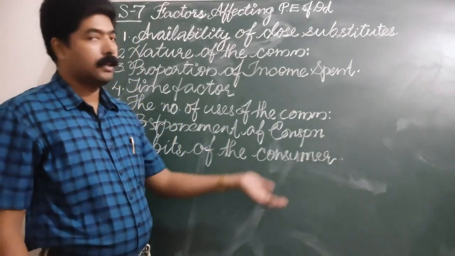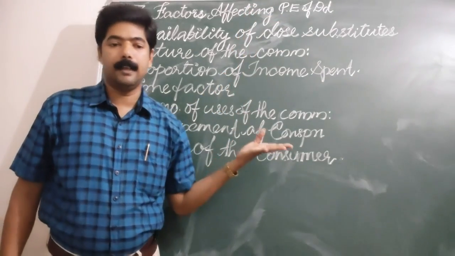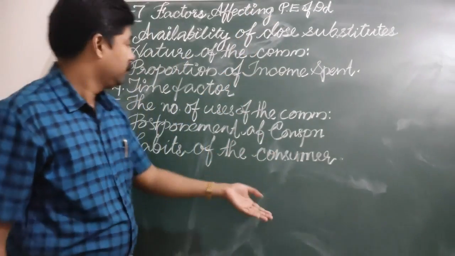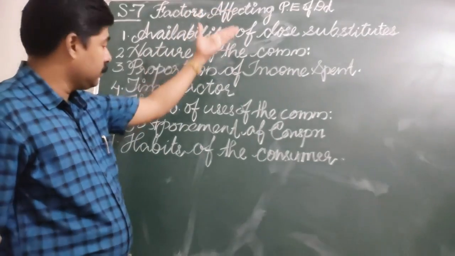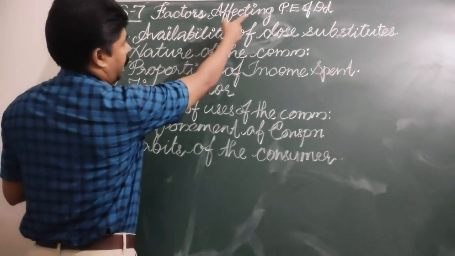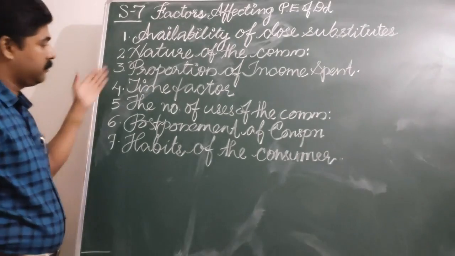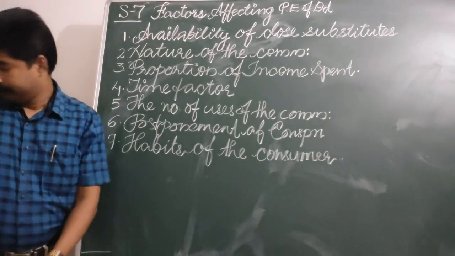So these are some of the important determinants of price elasticity of demand. You can note all these 7 points that come under factors affecting price elasticity of demand. You can just note it down.